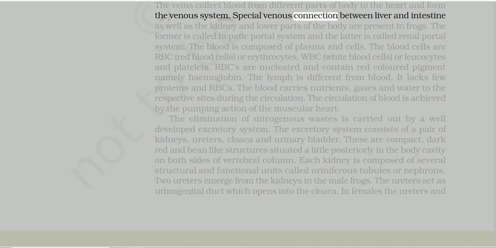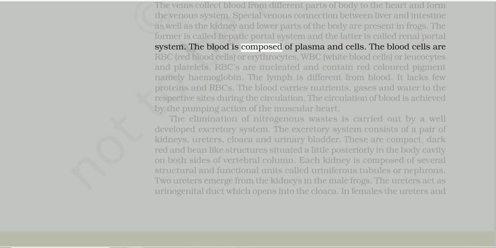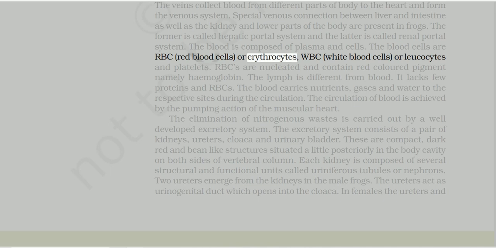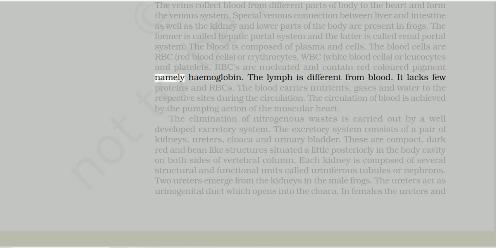Special venous connections between the liver and intestine as well as the kidney and lower parts of the body are present in frogs. The former is called the hepatic portal system and the latter is called the renal portal system. The blood is composed of plasma and cells. The blood cells are RBC, red blood cells, or erythrocytes, WBC, white blood cells, or leukocytes, and platelets. RBCs are nucleated and contain a red-colored pigment, namely hemoglobin.